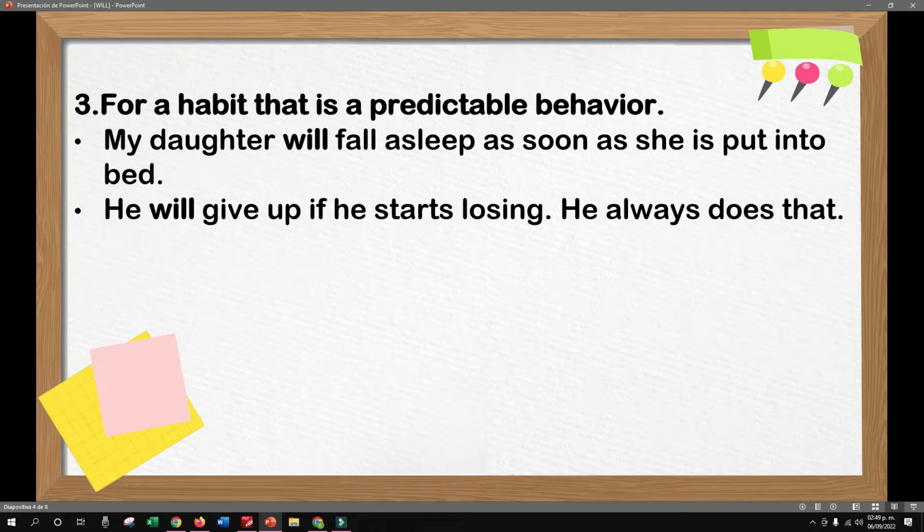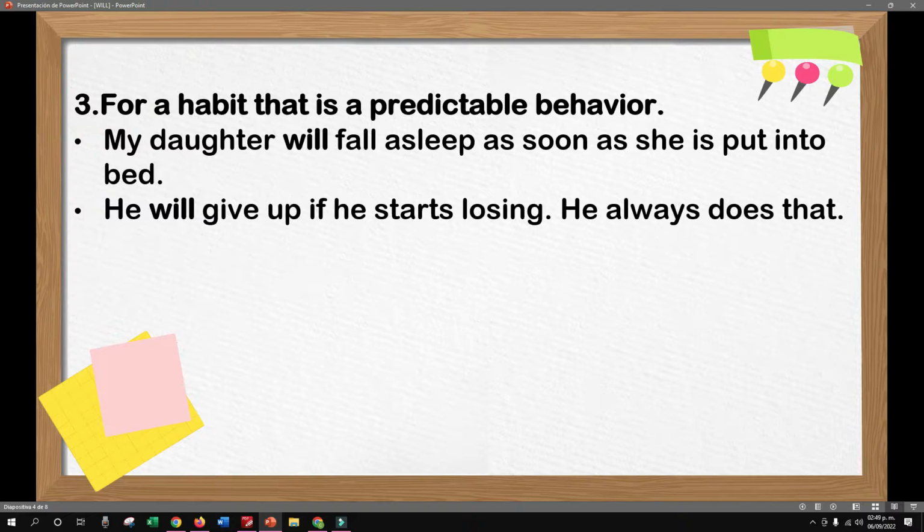Or, he will give up if he starts losing. He always does that. Pay attention to this example. He will give up. Do you know the meaning of give up? Darse por vencido. Entonces, ¿qué nos indica esto?